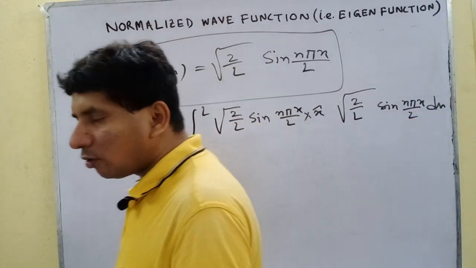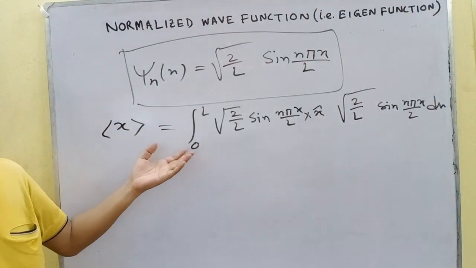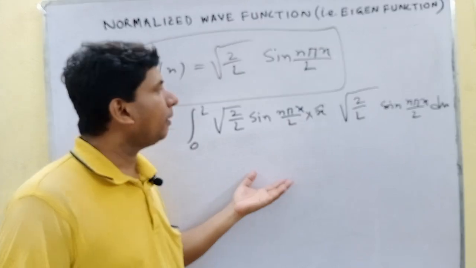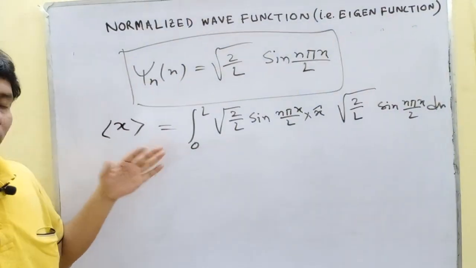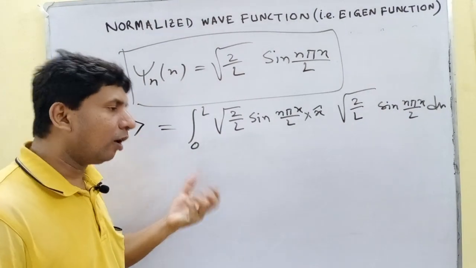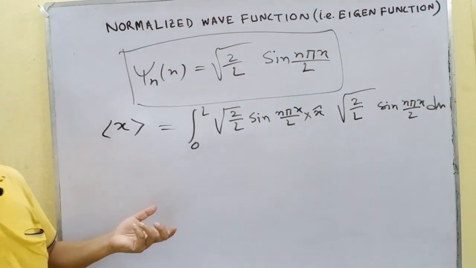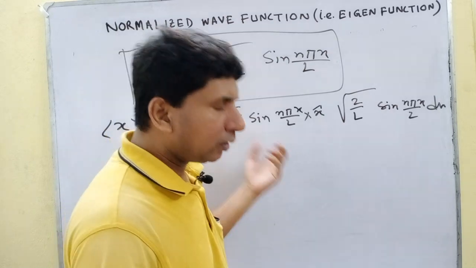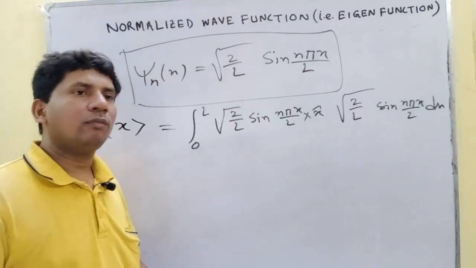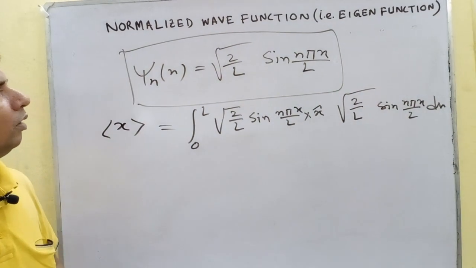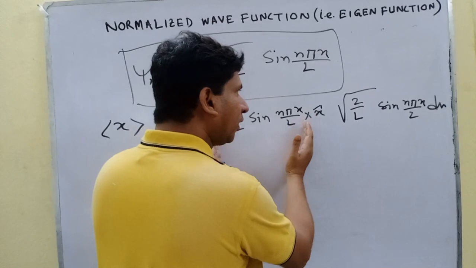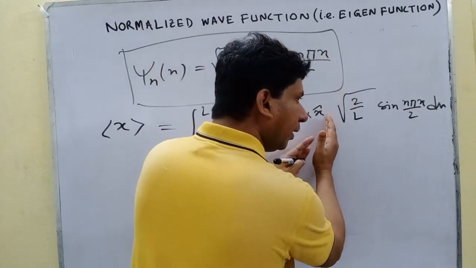If you do not understand what the expectation value is, see my previous lecture. I already gave a lecture on the expectation value or average value of momentum, position, energy, etc. Expectation value means the wave function into its operator.